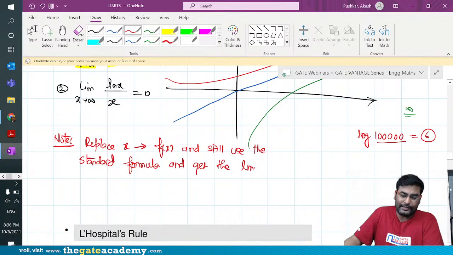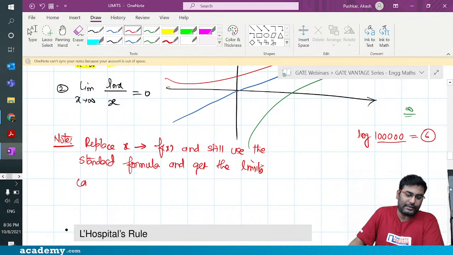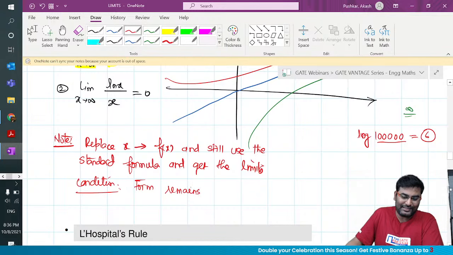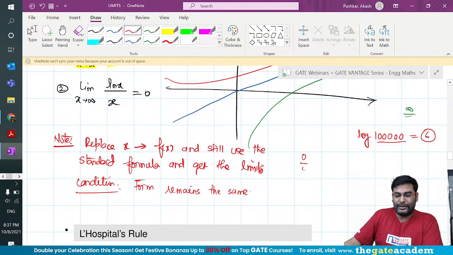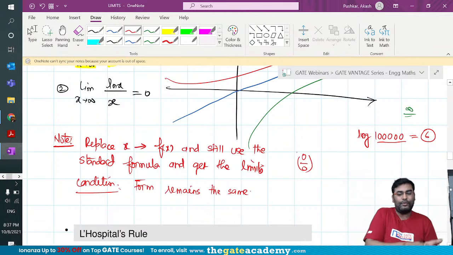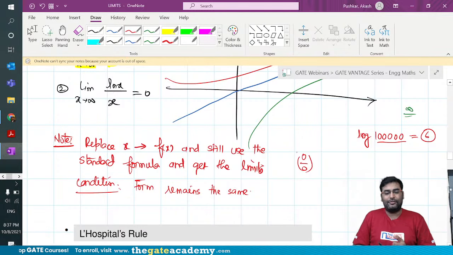The only condition is that the form remains the same. So if your question originally is 0 by 0 form and you are using some standard limit, the form should not go from 0 by 0 to infinity by infinity or some other form, and then you can still use that same formula.